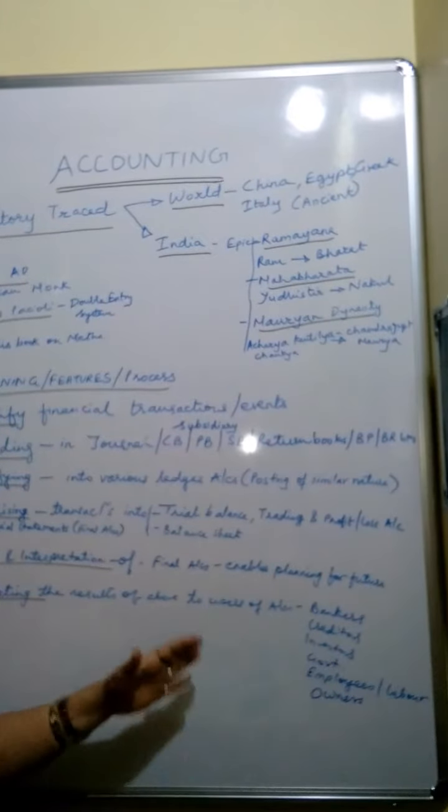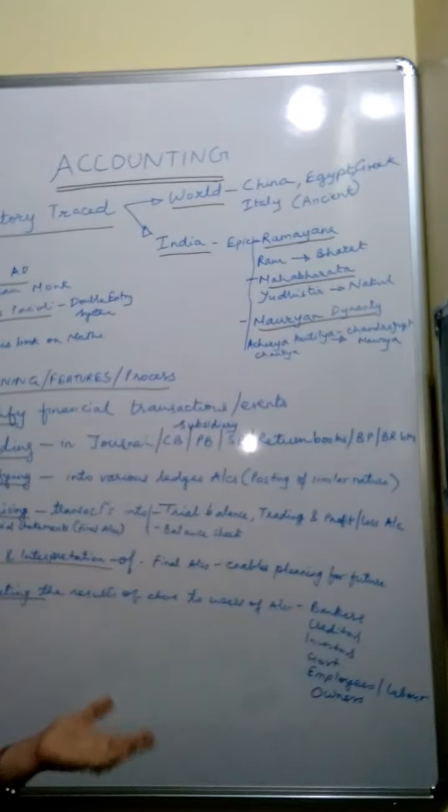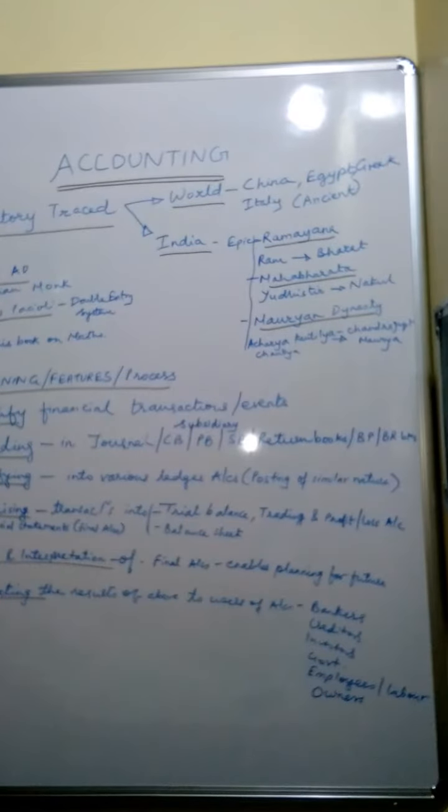So this is how the process of accounting is done in every business house or corporate house, even in every small unit, that is retail business. So this is how accounting is done.